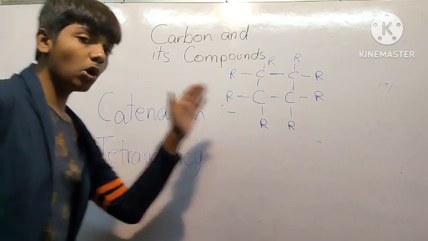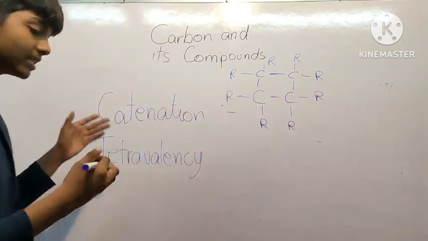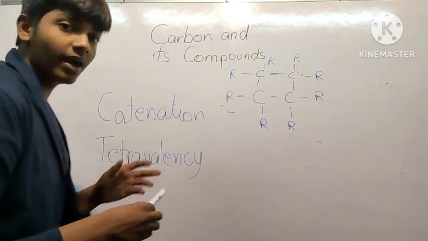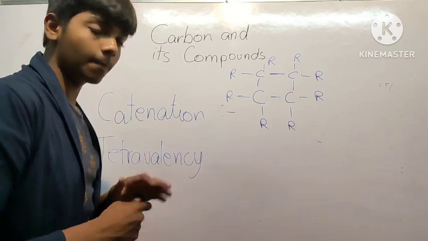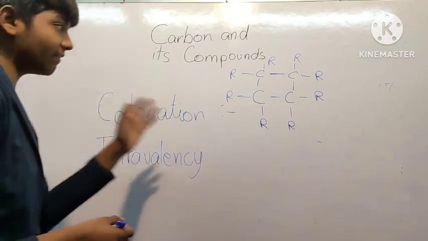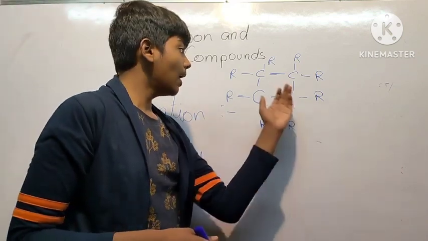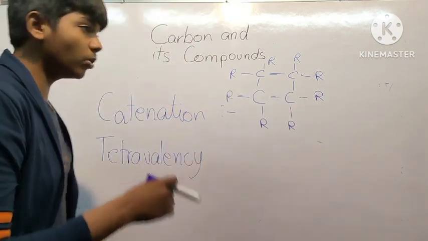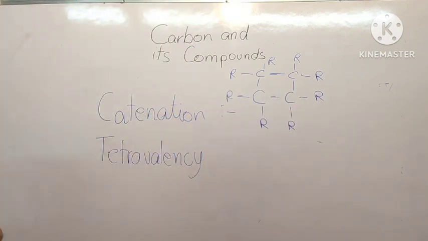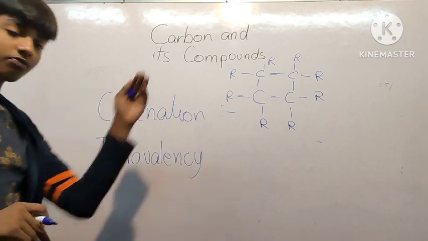And it can form long chains of carbon atoms, whereas some non-metals such as sulfur have a maximum of 7 to 8 long chain. 7 to 8 atoms of sulfur form a chain, but in carbon there are more than tens of millions of compounds which are known, which are of carbon.